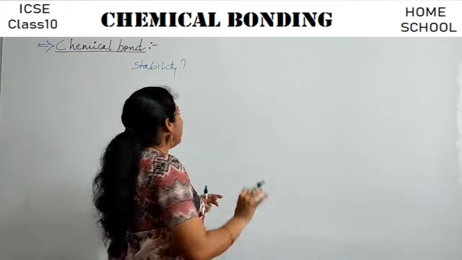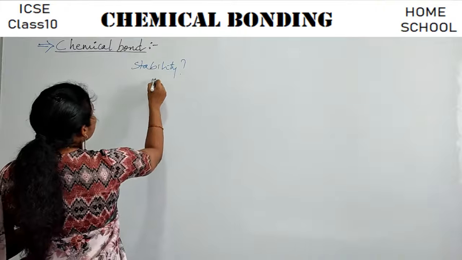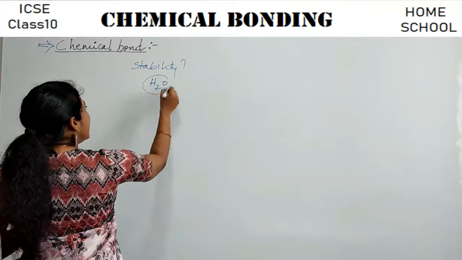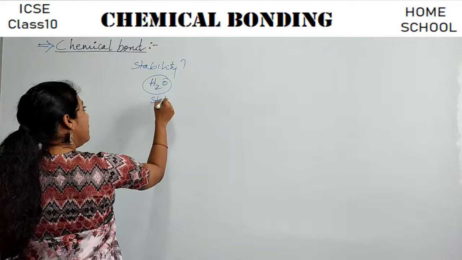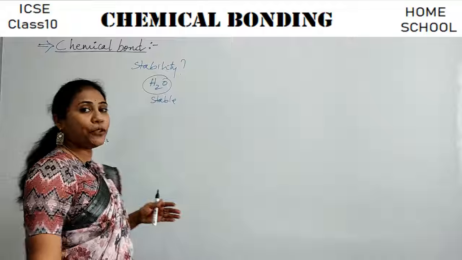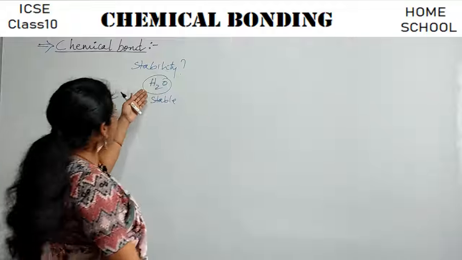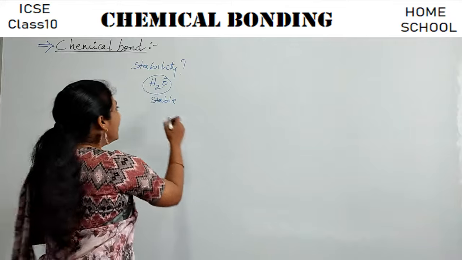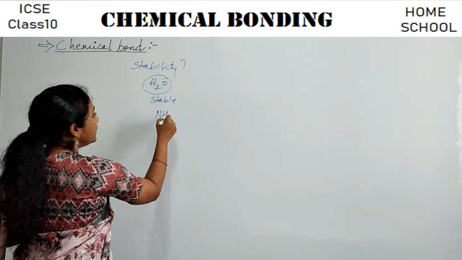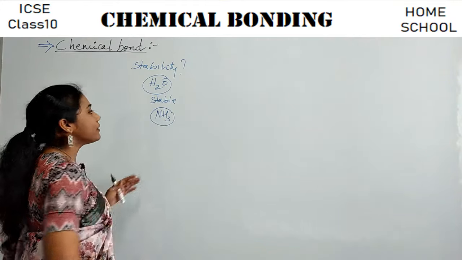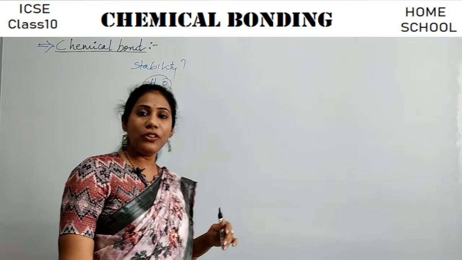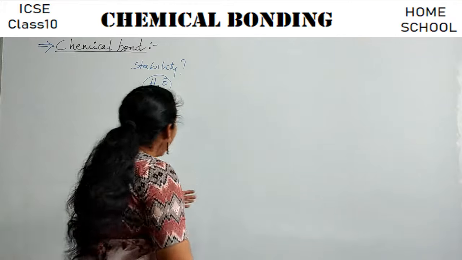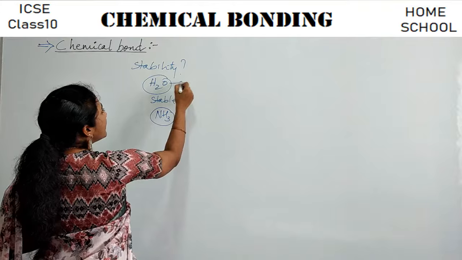Say for example, we have a molecule like water. It is a highly stable molecule. It's a very happy molecule, guys. The molecule is very happy with the electrons it has. And another molecule, NH3, that is ammonia. This is also a very happy molecule, right? But how did this water form?